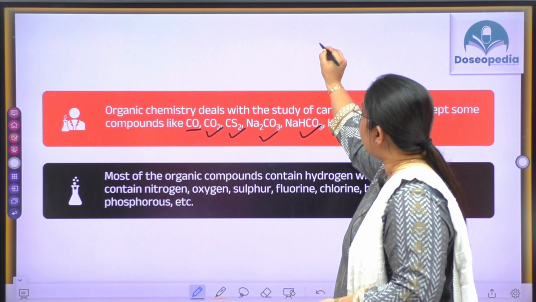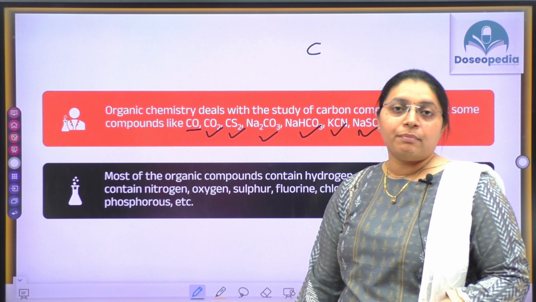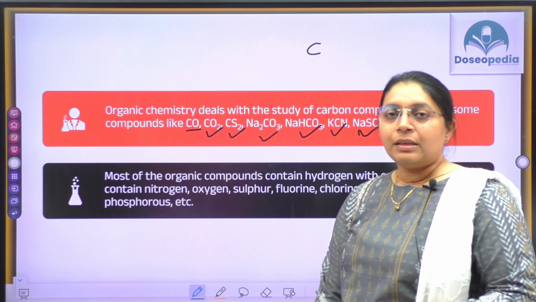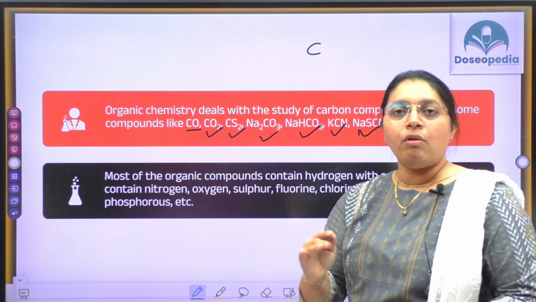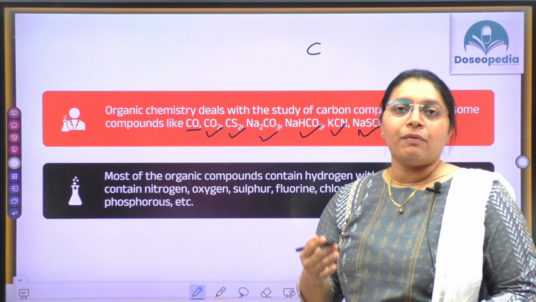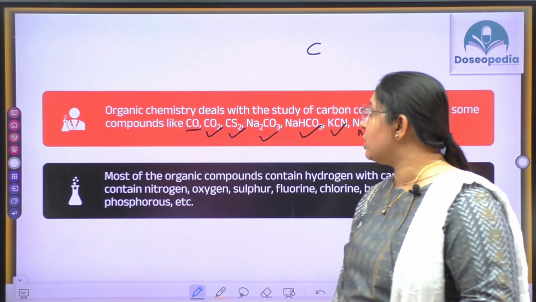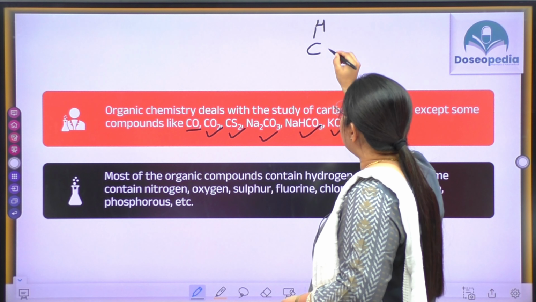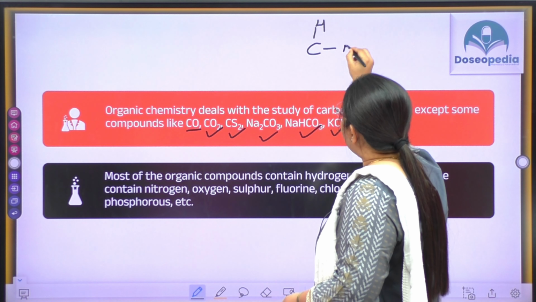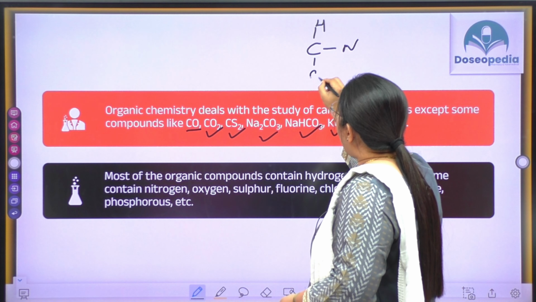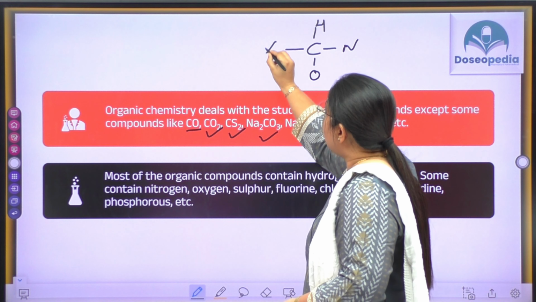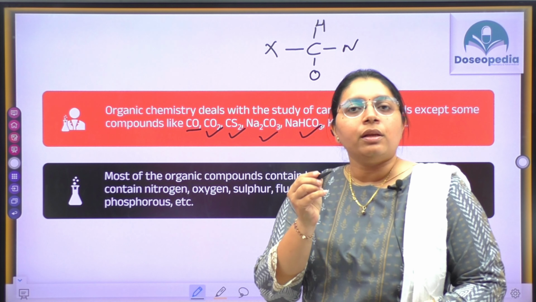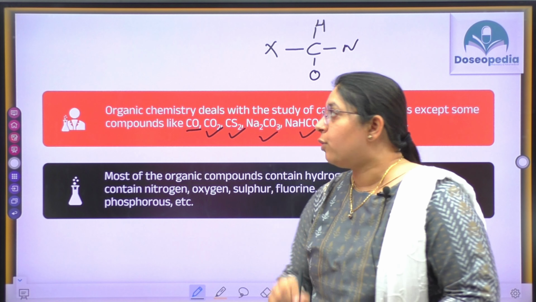So carbon has 4 valency, it can make 4 bonds, right? All this valency we will study in detail in our upcoming lectures, but just for your information, carbon can make 4 bonds. So carbon can make a bond with hydrogen, nitrogen, oxygen, halogens, that is fluorine, chlorine, bromine and iodine.